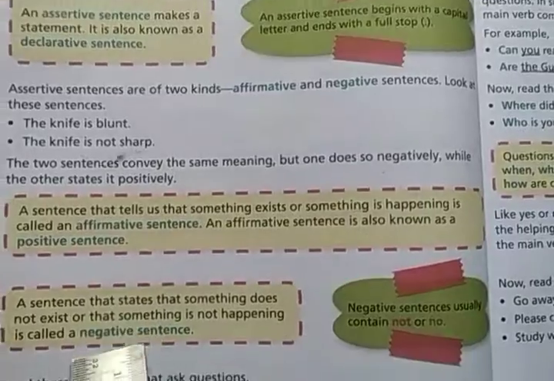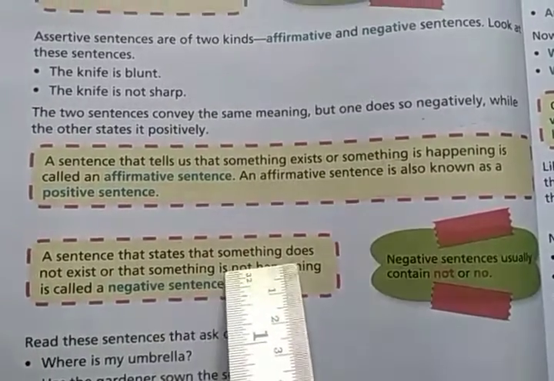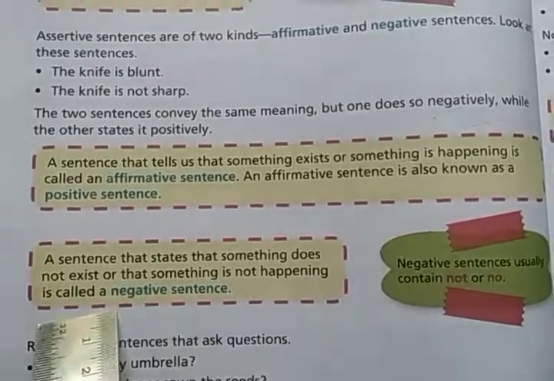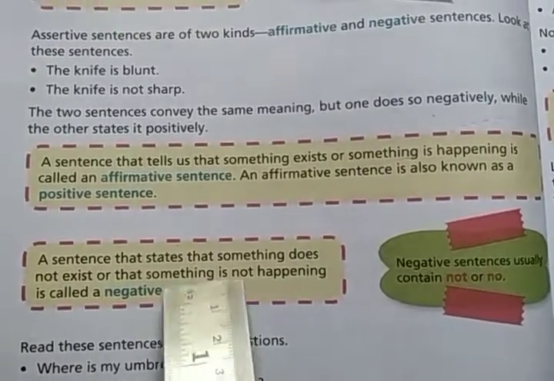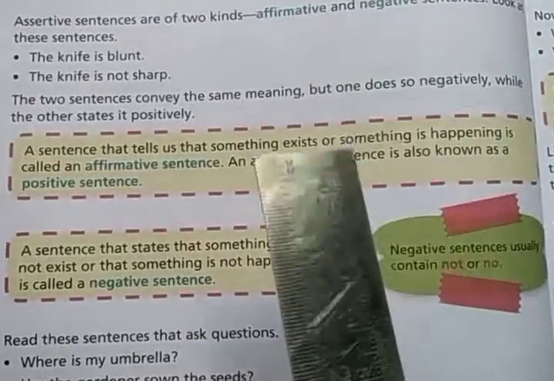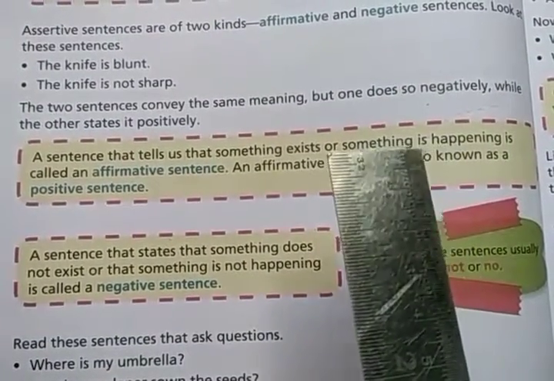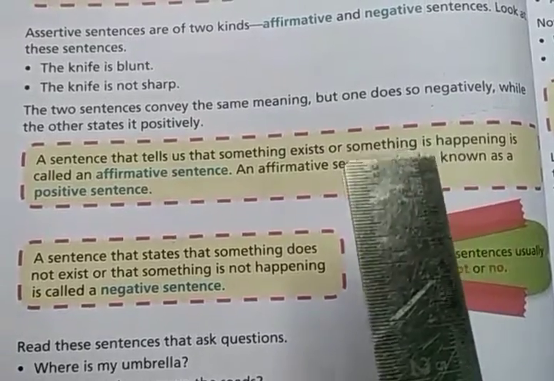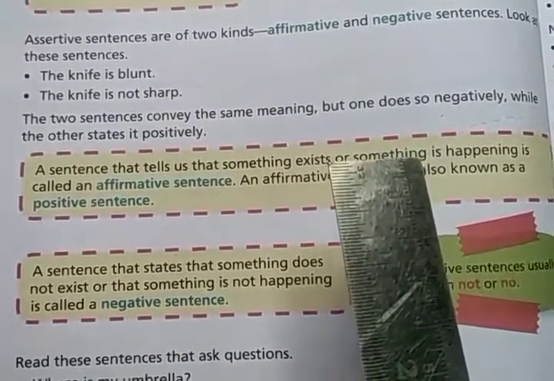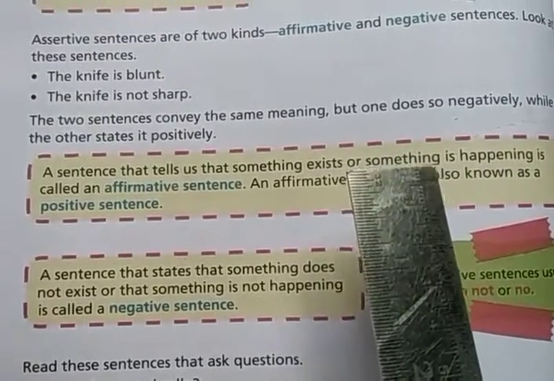A sentence that states that something does not exist or that something is not happening is called a negative sentence. Opposite to the affirmative sentence, a negative sentence states something that does not exist or is not happening.